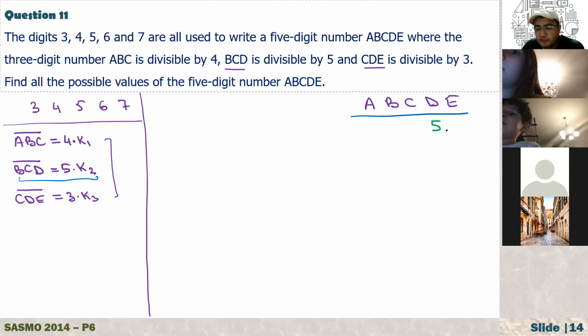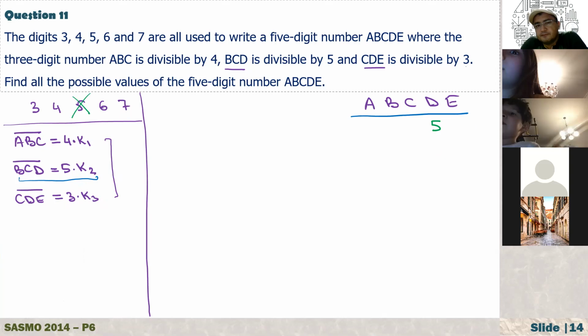We have no choice for D. It must be 5. So now this number is already used. Now we have only 4 digits left. So also here for D, I can write just 5. Now the second one is, Sadiq, what numbers are divisible by 4?